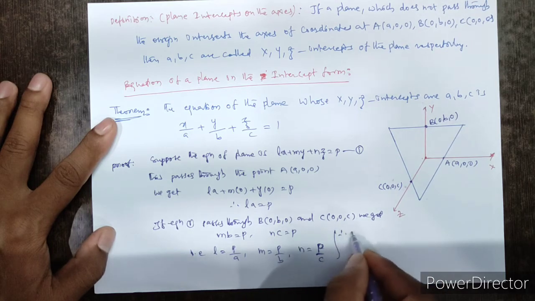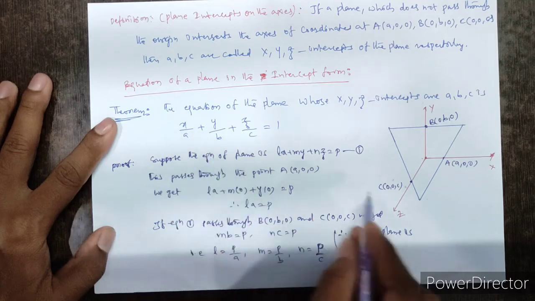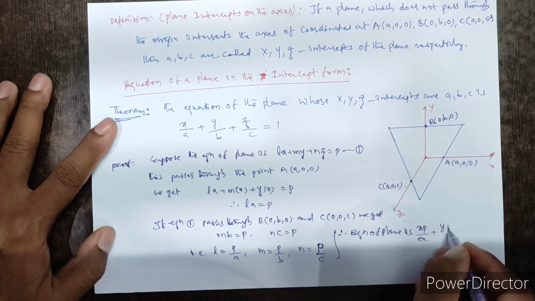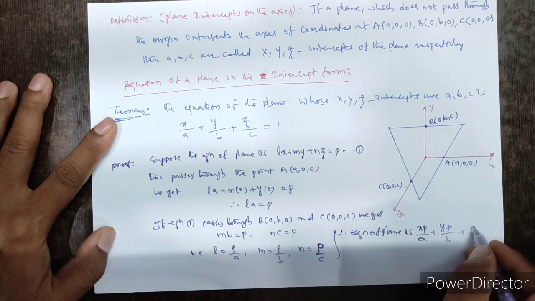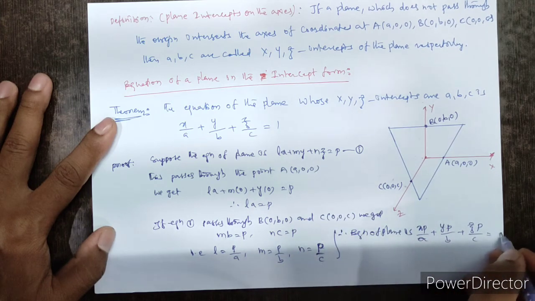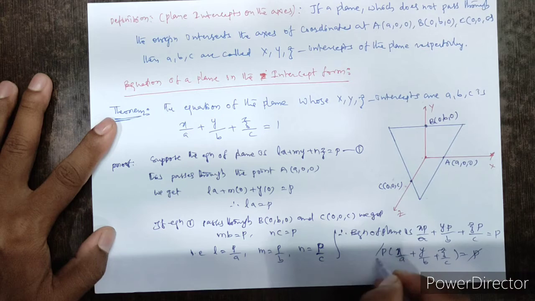So therefore the equation of the plane is, substituting these values in equation 1, xP by a plus yP by b plus zP by c equal to P. So taking P common from the left side, P times x by a plus y by b plus z by c equal to P. P gets cancelled, therefore x by a plus y by b plus z by c equal to 1.